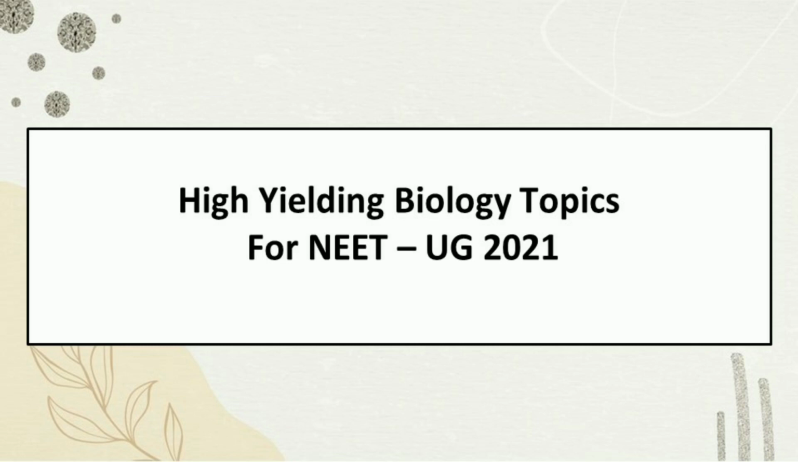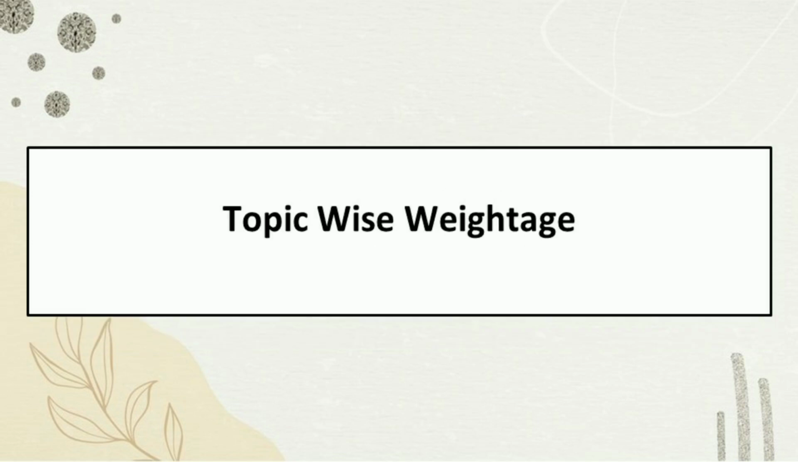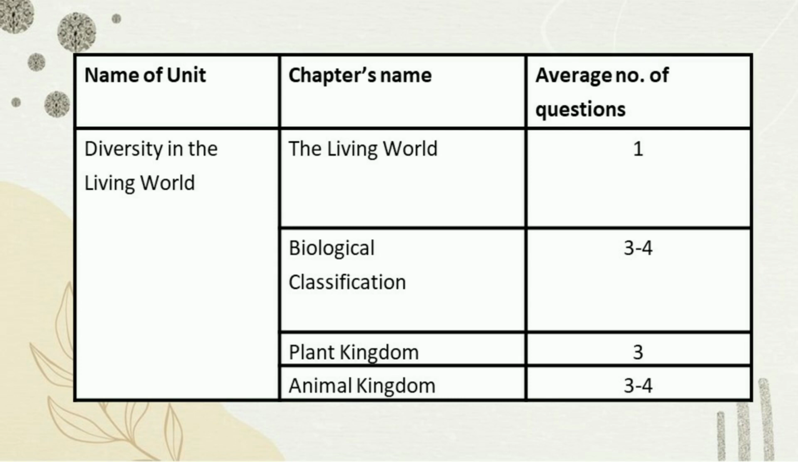Here, I will help you with your last 30 days strategy for NEET UG for biology. Here, I will give you topic-wise weightage. So, starting with first unit, diversity in the living world. The first chapter is the living world. We get around one question from this chapter, and the important topics are taxonomy and taxonomical aids.